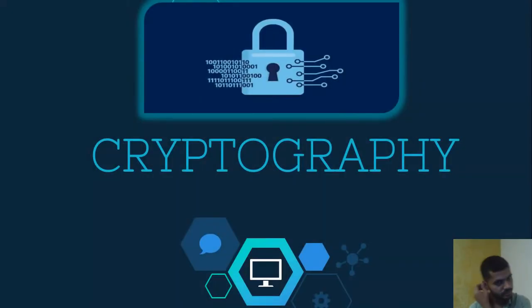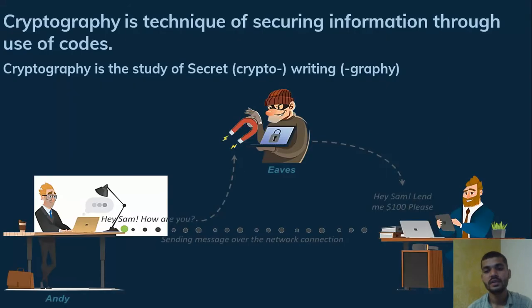Next is cryptography. So what is cryptography? Cryptography is used to store or secure your information through the use of codes.